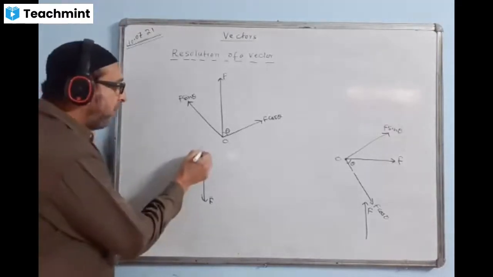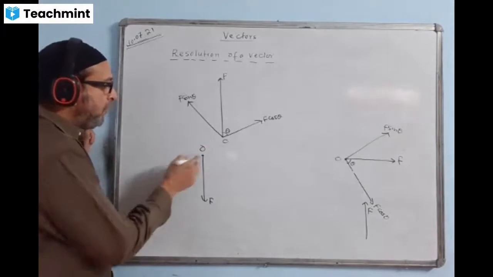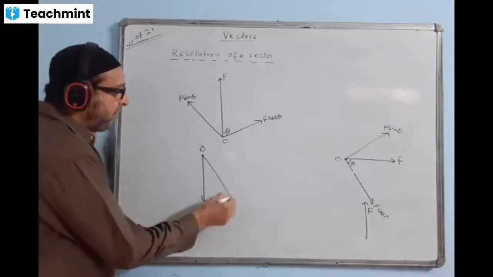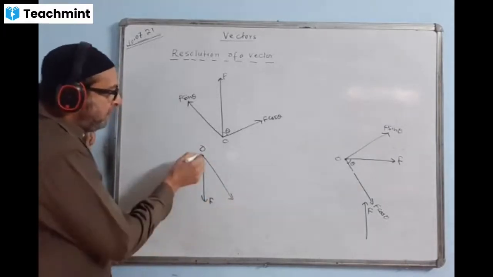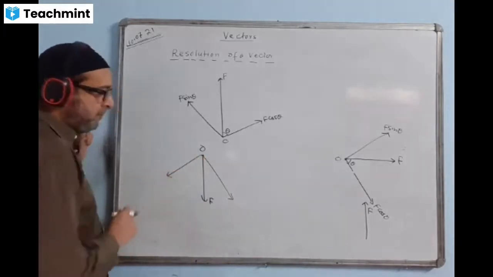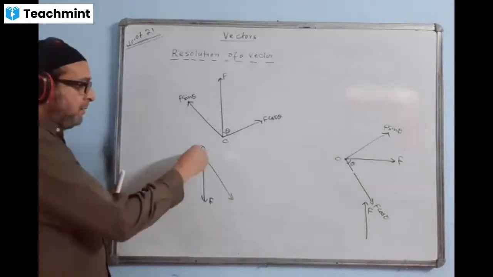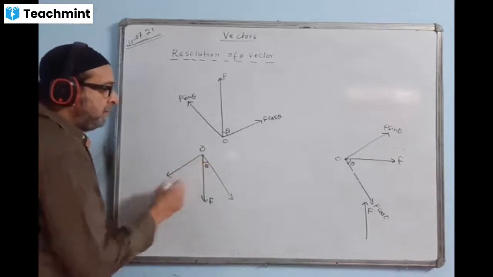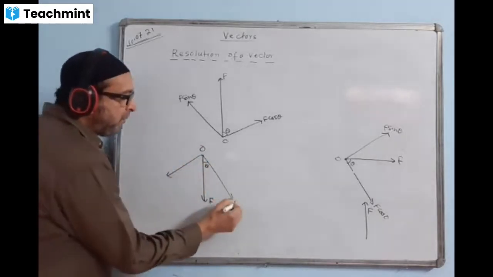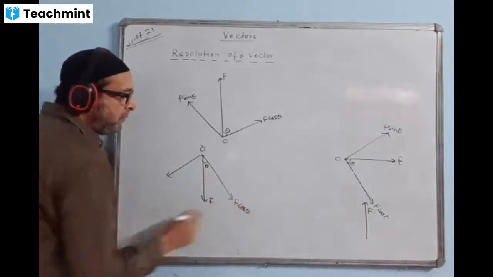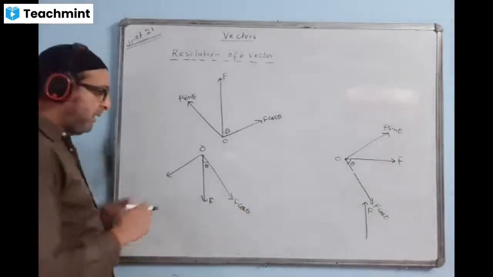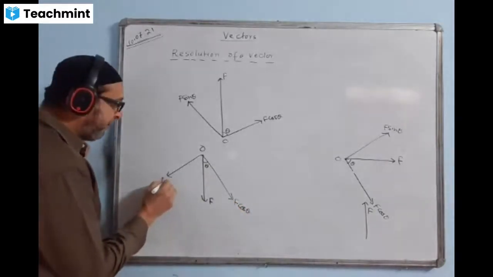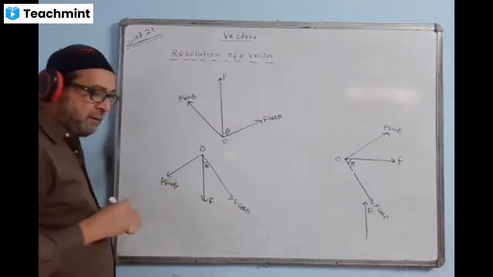At the top here. I'll mark O. I'll break two components here. One component I will draw like this, and one component will be like this. Like this and like this. And I say this angle is theta. What is the value of this component coming then? F cos theta. And the value of this component will come what? F sin theta.